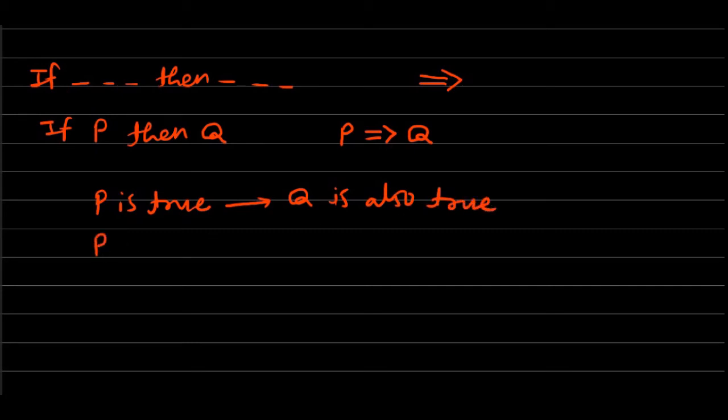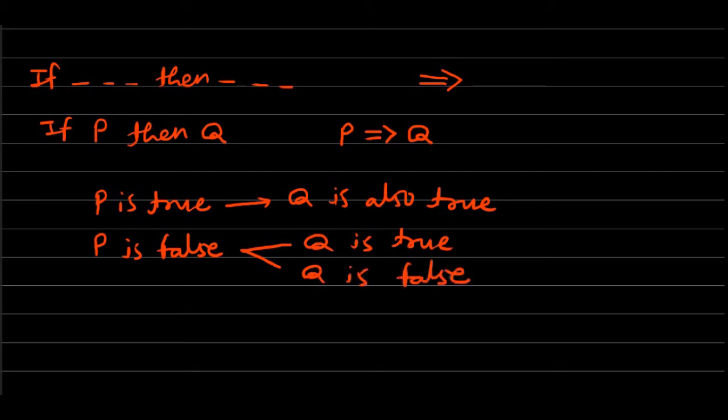But if P is false, then Q may be true, or Q may be false. This is the meaning of implies or if-then.